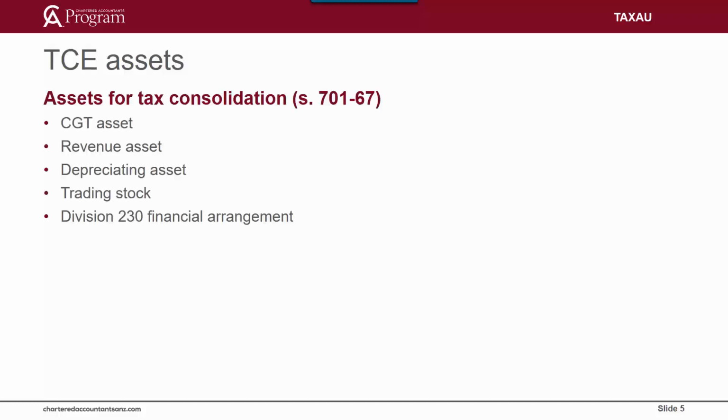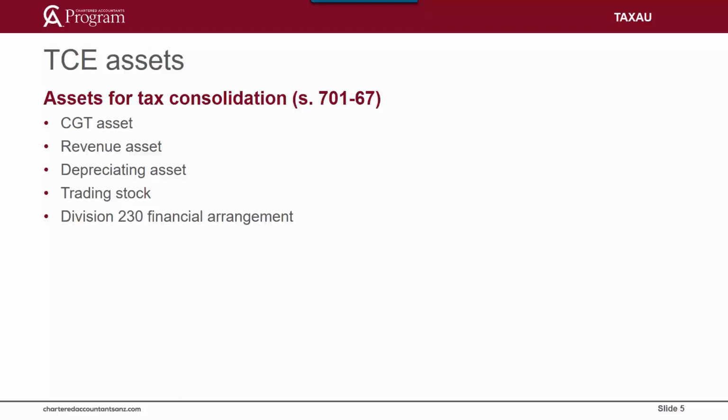Assets for tax consolidation purposes are defined in Section 107-67 as CGT assets, revenue assets, depreciating assets, trading stock, and a thing that is or is part of a Division 230 financial arrangement. Generally, the tax cost setting rules will not result in tax costs being allocated to assets that are not ordinarily recognised for tax purposes. For example, customer-related intangibles, that is customer list, and technology-related intangibles, that is information databases, processes, and trade secrets. The meaning of CGT assets, depreciating assets, and trading stocks is covered in earlier units of your learning materials.